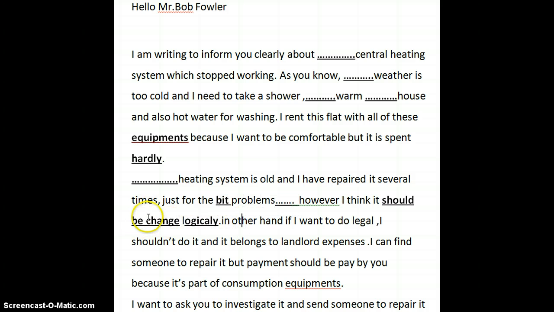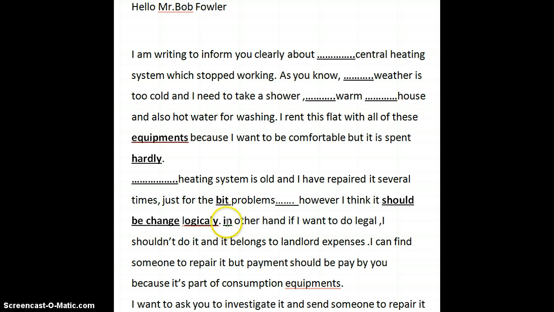Okay, but here, well done, you're using the passive voice because we don't actually have the subject of the action in the sentence, so you've used it very well there. Yes, just a little spelling mistake. "In other hand", okay, so we're going to have a little bit of a space. It's the beginning of the sentence, so could I ask you to check your spelling again there, please?